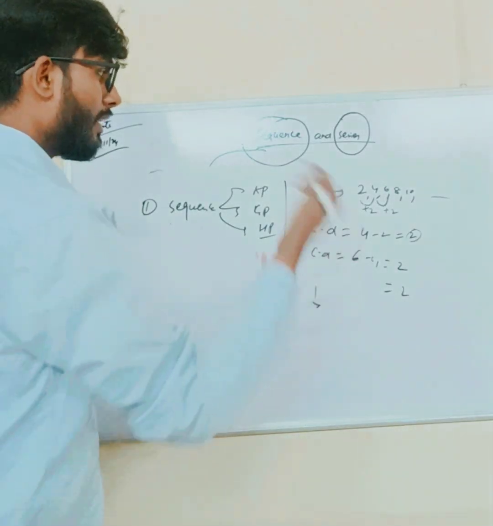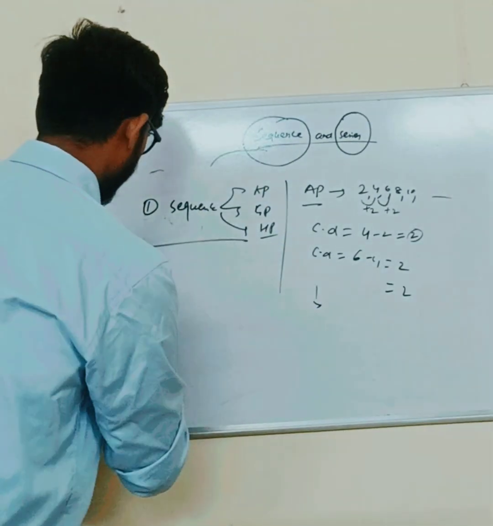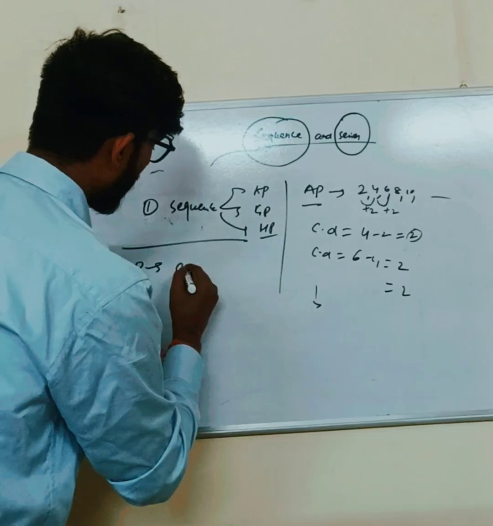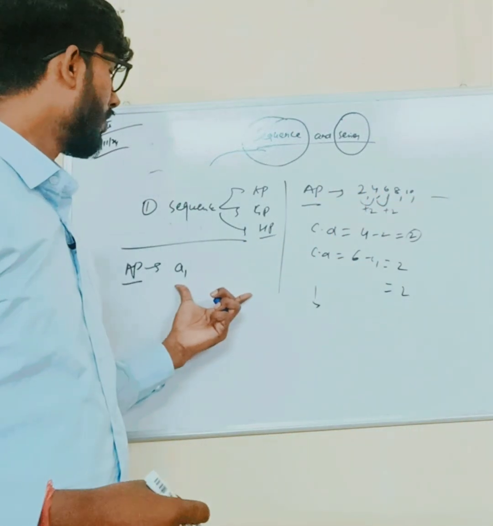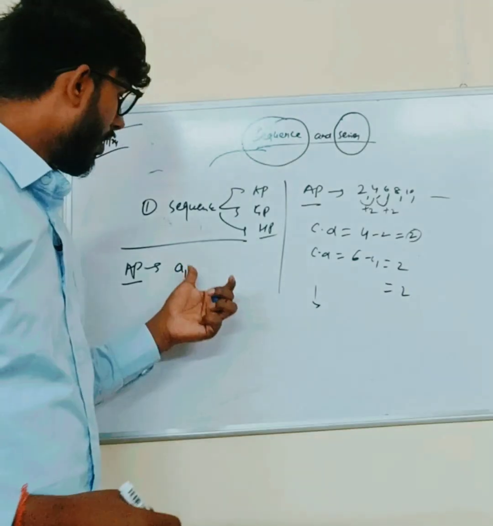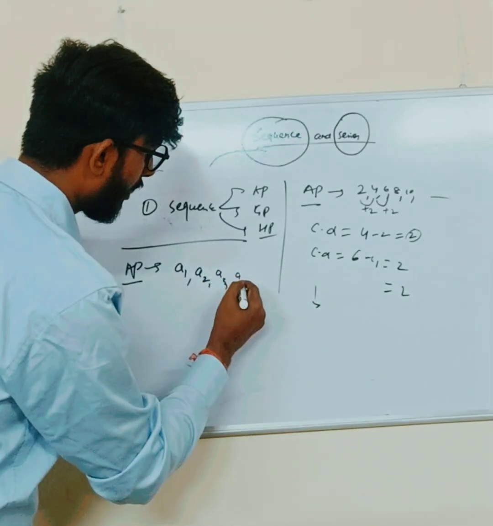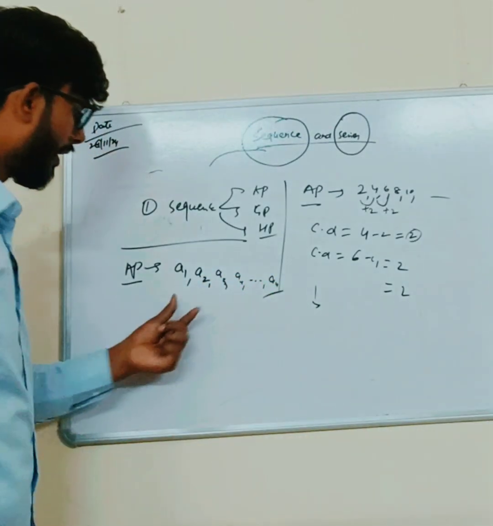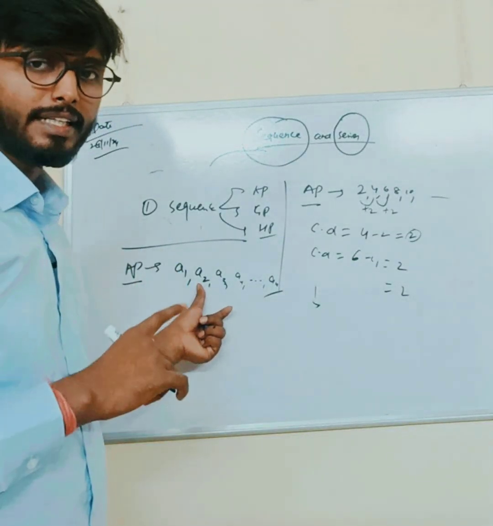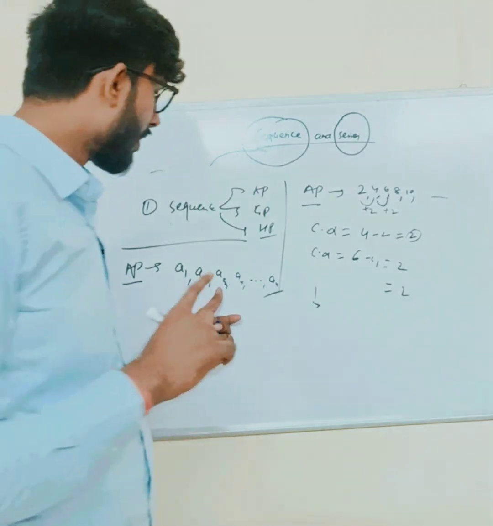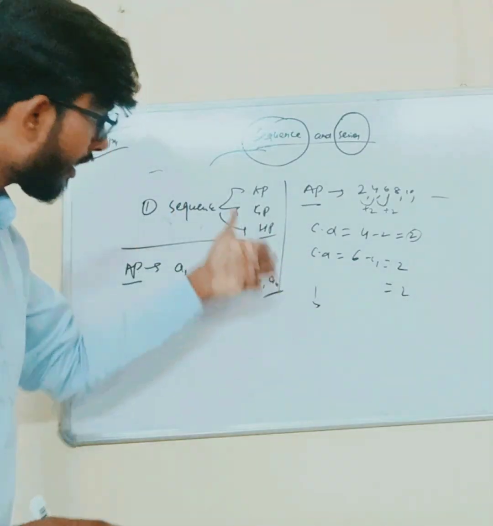This is the common difference that I have taught, and now in arithmetic progression we can represent the sequence in a general form, that is A1, A2, A3, A4, and so on up to AN. A1 is the first term of the arithmetic progression, A2 is the second term, A3 is the third term, and A4 is the fourth, and so on. AN is the nth term of the arithmetic progression.